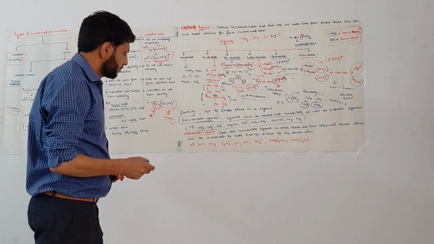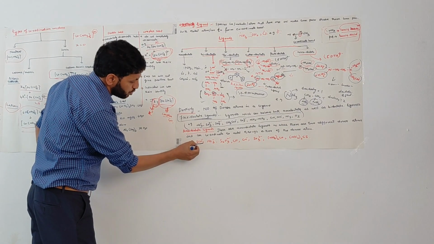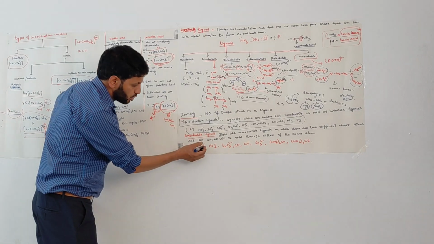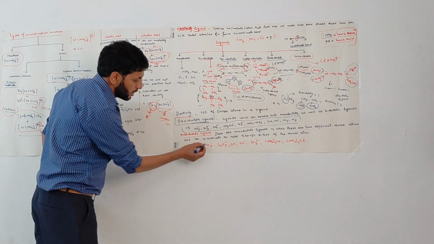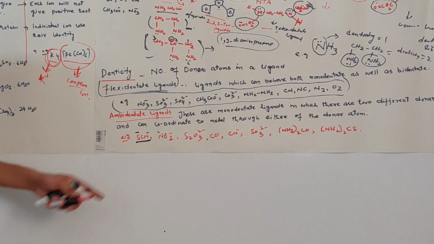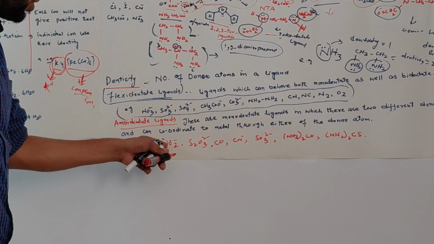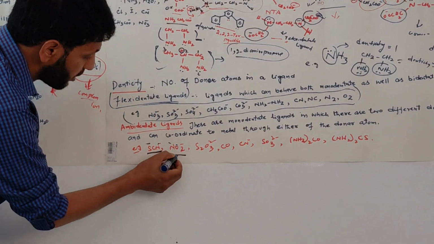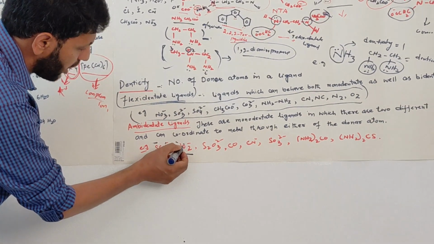For example, SCN negative belongs to the ambidentate ligands. Here nitrogen can act as a donor, sulfur can also act as a donor. Similarly in NO2, the oxygen may act as a donor, and the nitrogen may also act as a donor. But it can coordinate with a metal through either the nitrogen or the oxygen.